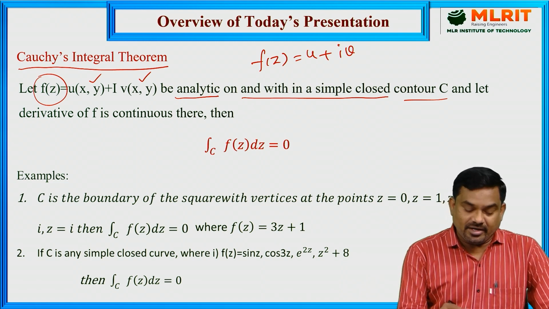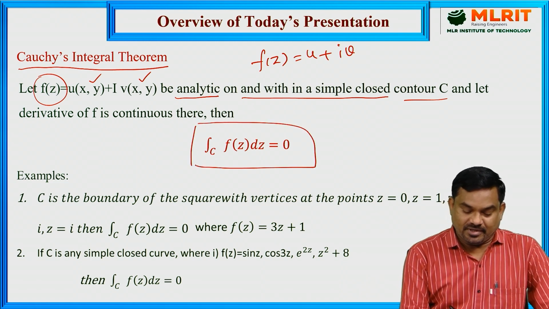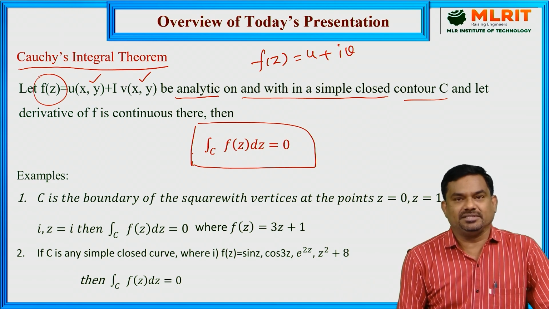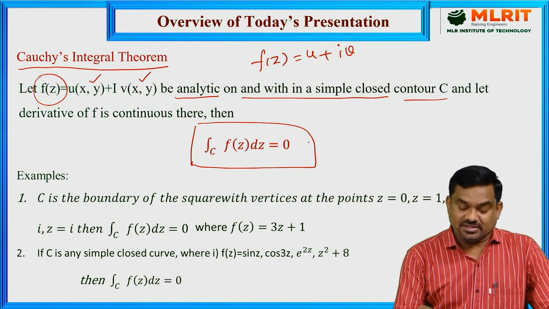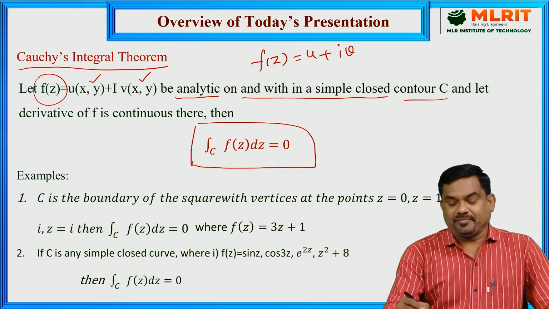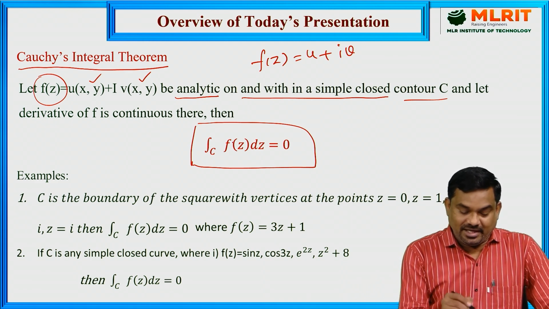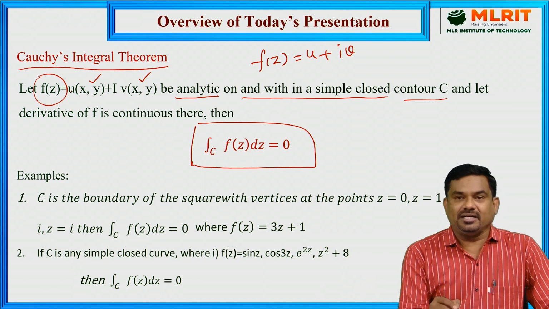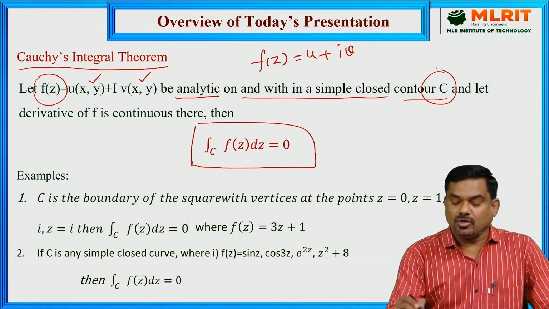Then, according to Cauchy's integral theorem, the line integral of f of z dz along that curve C is 0.